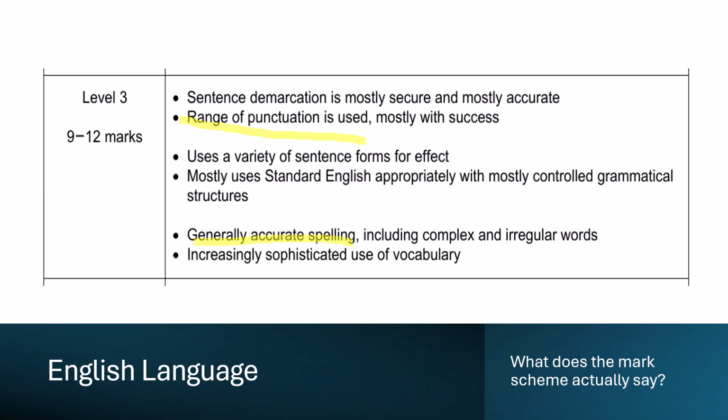Essentially, if you think about our idea about using extensive vocabulary, if you're also able to use really big words and spell them correctly, it's going to open us up to more marks in the exam as well. And again, increasingly sophisticated use of vocabulary. So thinking about your word choice is massively effective in terms of actually getting a good mark. Think about some of the things we went through, and if you're not sure, do let me know, because we can always go over this kind of stuff again. But those things in a nutshell are what you need to be doing for the English exam for question 5.